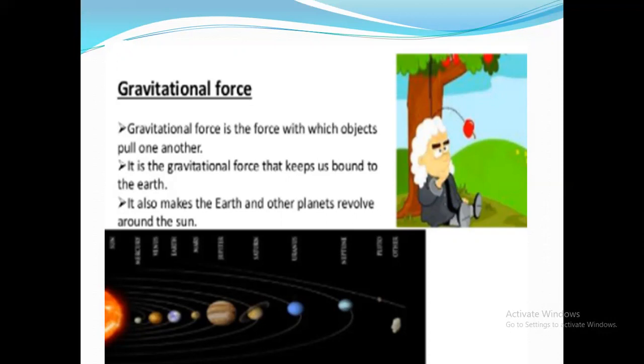It also makes Earth and the other planets of the solar system move around the sun. So gravitational force exists in the entire solar system. It makes the Earth and the other planets revolve around the sun.